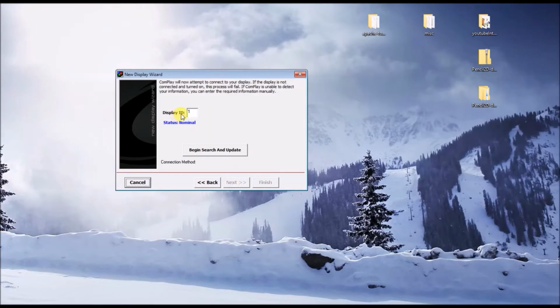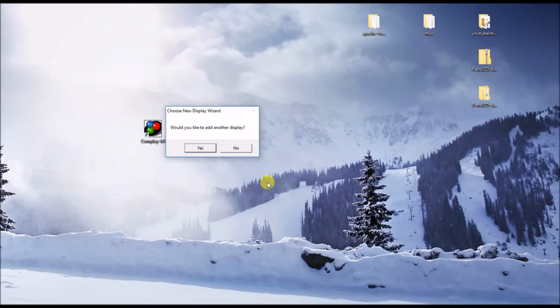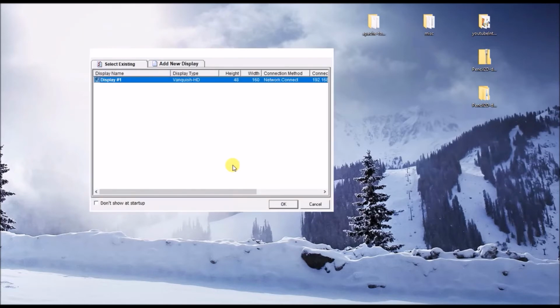You could have multiple IDs. In most cases, your ID will be set to 1. We can begin and update the search. Once this process is completed, we can finish it. In this case, we will not add another display. We'll select the one that was just created.